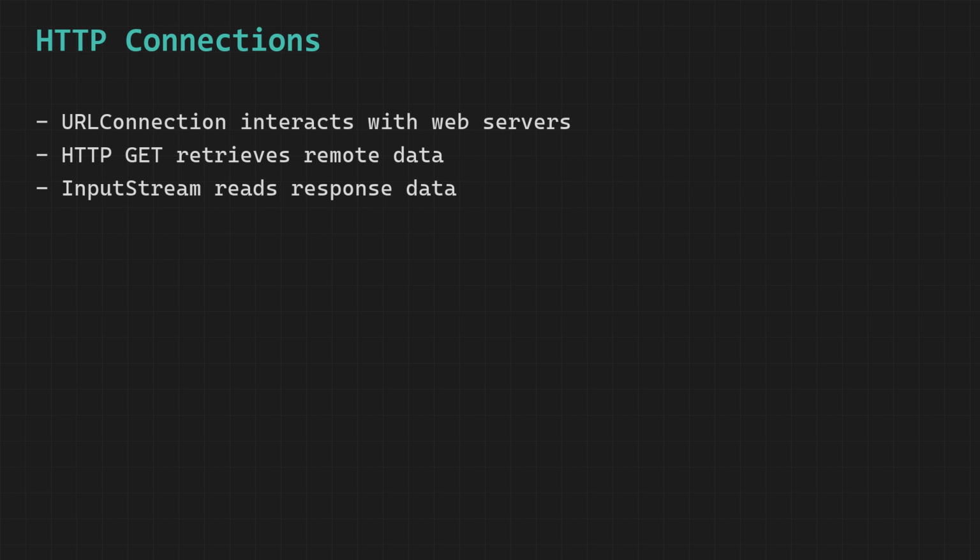You then call getInputStream on the URLConnection object to obtain an input stream, which is the actual data pipeline through which the raw bytes of information flow continuously from the remote web server all the way across the internet and directly into your running Java program. This input stream is the critical link that makes it possible for your program to actually receive and process the content that the server is sending back in response to your connection request.